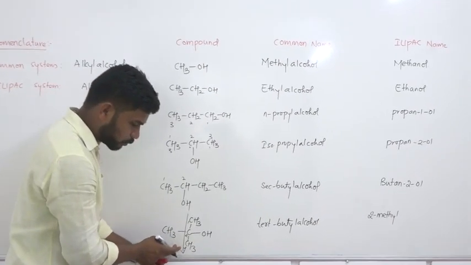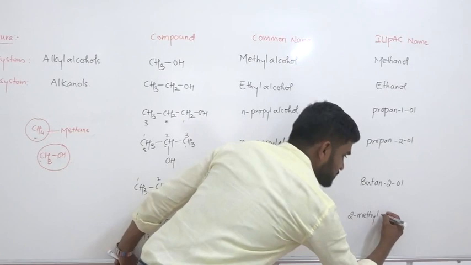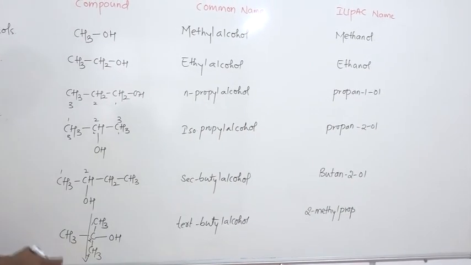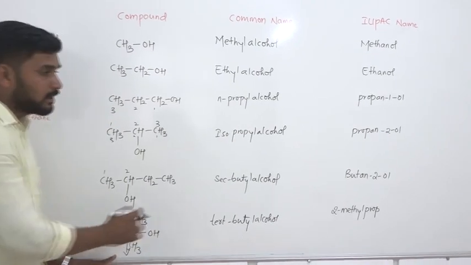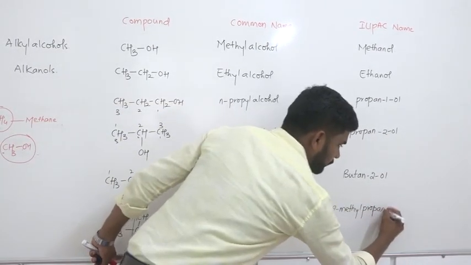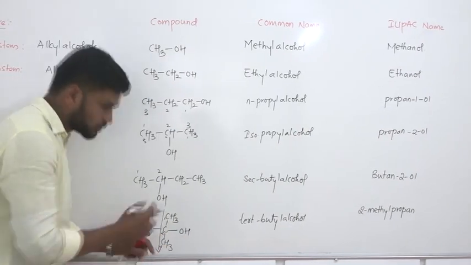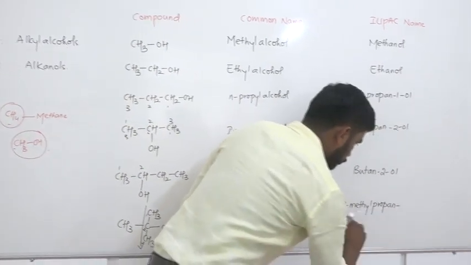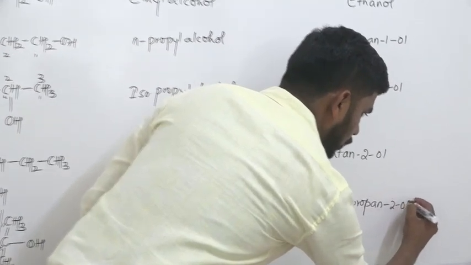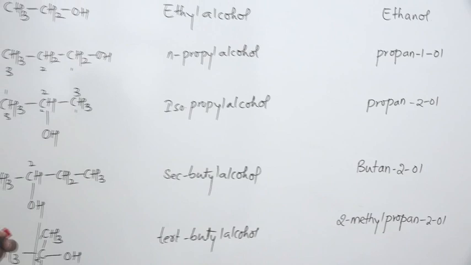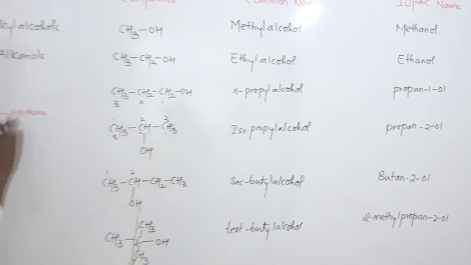How many carbon atoms are in total? 3. So therefore the root word becomes prop. And this is saturated, so we make use of ane. So propane. Where is the OH group present? On the second position. So we have to mention that: 2-methylpropan-2-ol. Right? So, some examples. Let us go for another 2 examples. Those 2 examples I will write here.